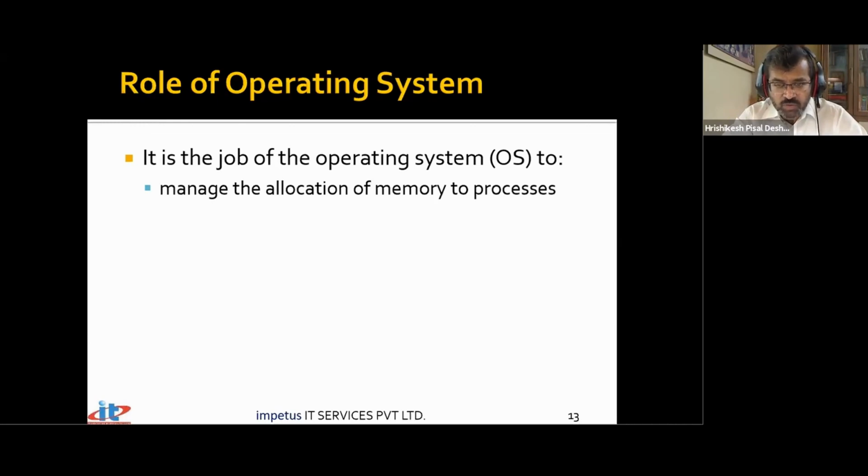When I stop the PowerPoint presentation, or close the PowerPoint application, the memory allocated for it should now be released, so that it can be utilized for some other application that I may launch. After this, I plan to play a game. So an additional set of memory needs to be allocated for that game which is to be launched. This is something that the operating system takes care of.